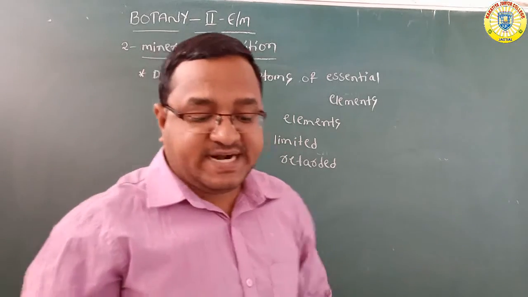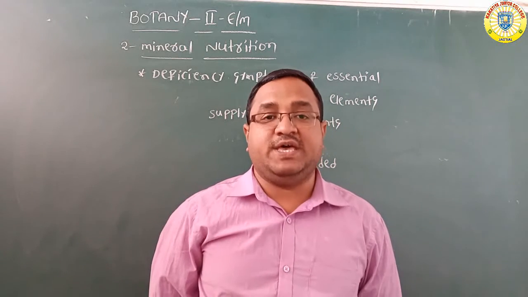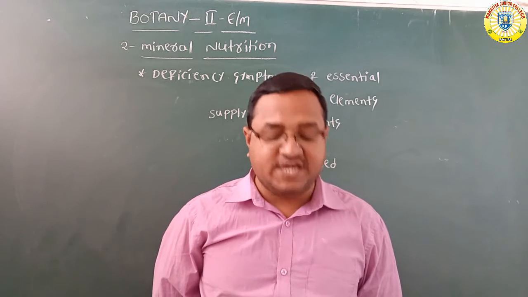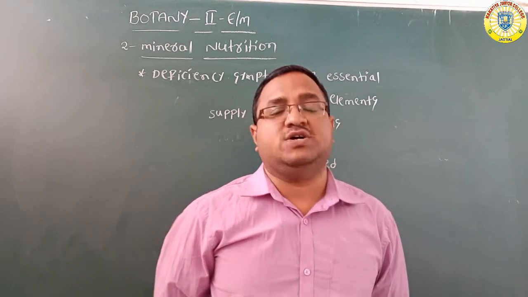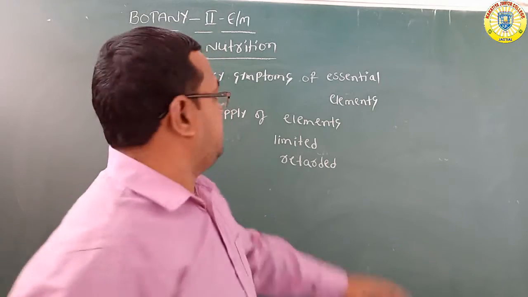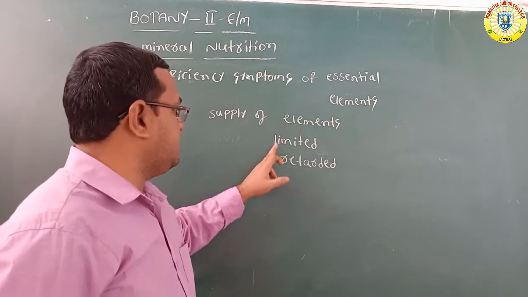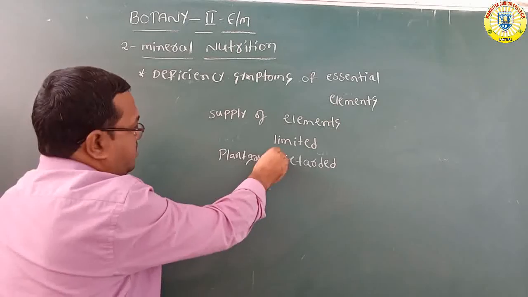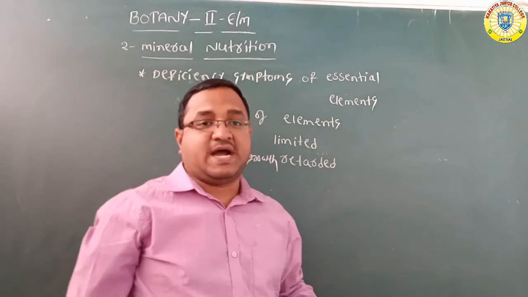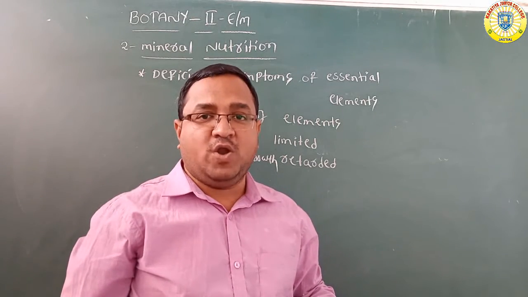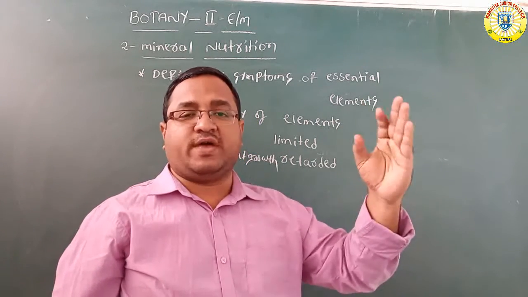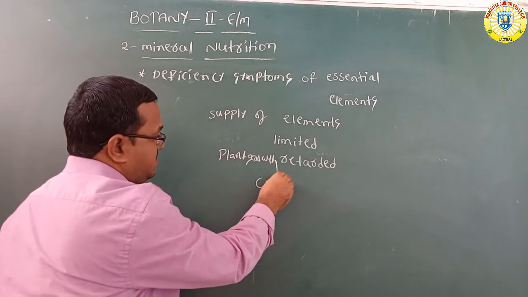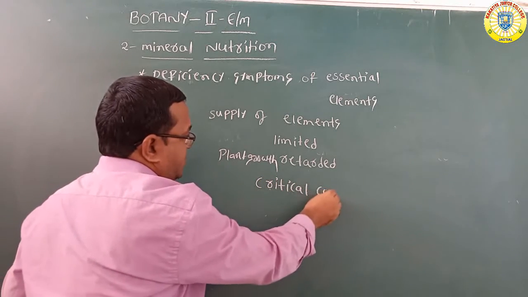So the concentration of essential elements below which plant growth is retarded, the term is called critical concentration.